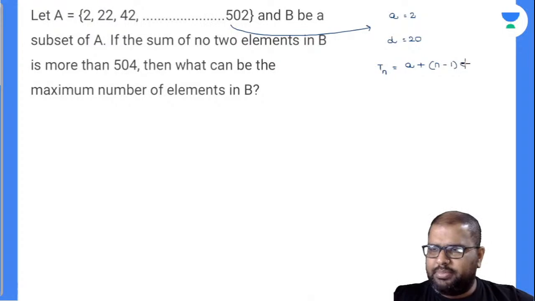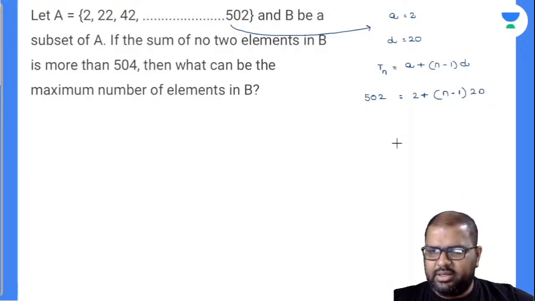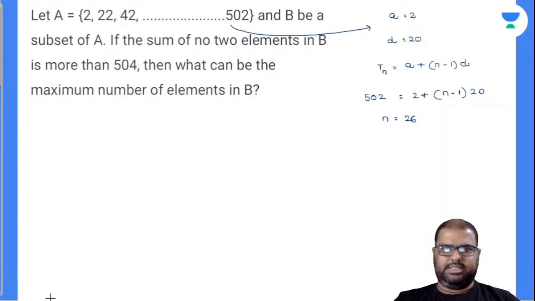Tn is equal to a plus (n minus 1) into d, as this is an arithmetic progression. a value is equal to 2, Tn value is equal to 502, d value is 20. So (n minus 1) into 20 is 500, so n minus 1 is 500 by 20, which is 25, so n is equal to 26.